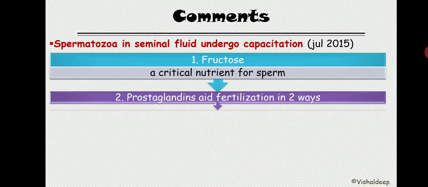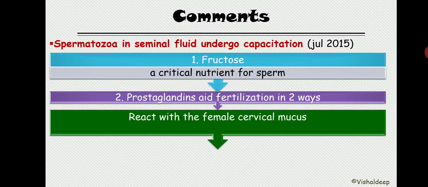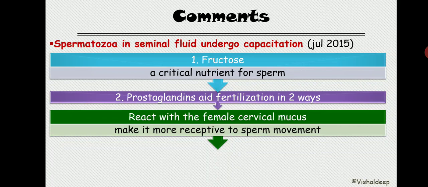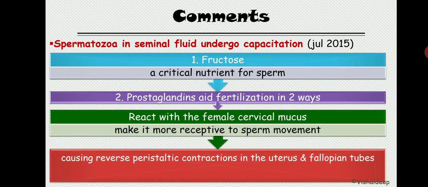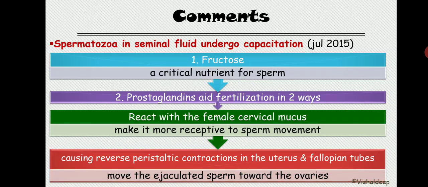So it reacts with the female cervical mucus and makes it receptive for the sperm motility. It causes reverse peristalsis of the uterus and fallopian tube, and it moves the ejaculated sperm toward the ovaries. So remember one more time, capacitation does not actually happen in the seminal fluid. It basically happens inside the female genital tract. Clear?